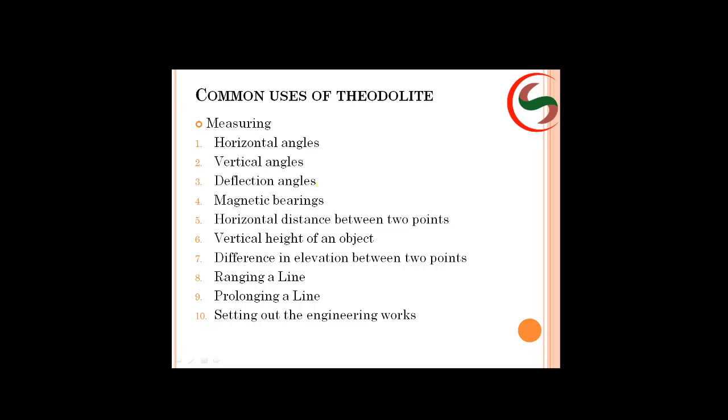And if that series, see, starts like this and closes, it is nothing but a closed traverse. And if it starts like this and goes on, and does not close to the starting point, it is nothing but an open traverse. Now here, you can do this sort of thing along the canal, along the railway track, like that, right? Now what does this deflection angle mean? Suppose this is your line.